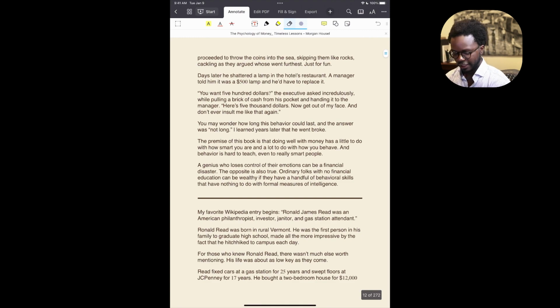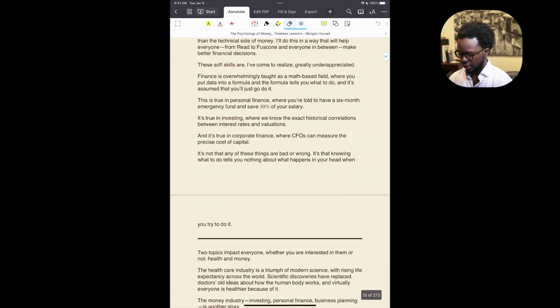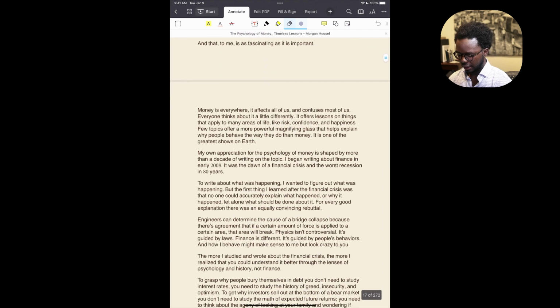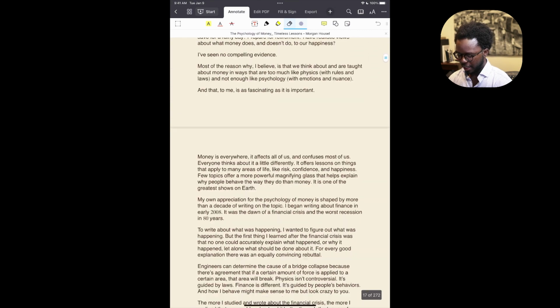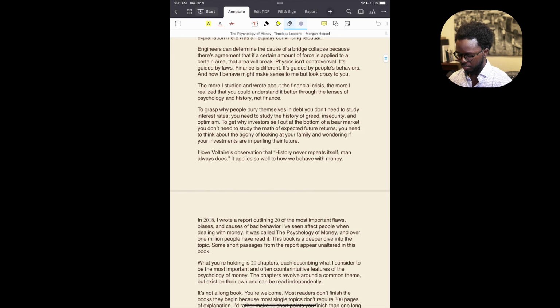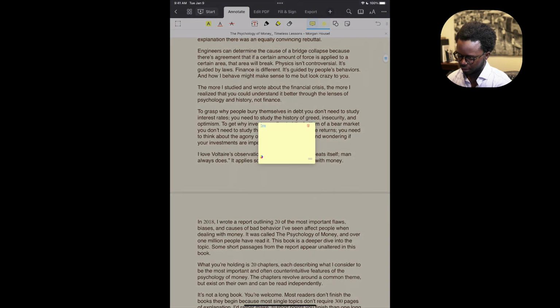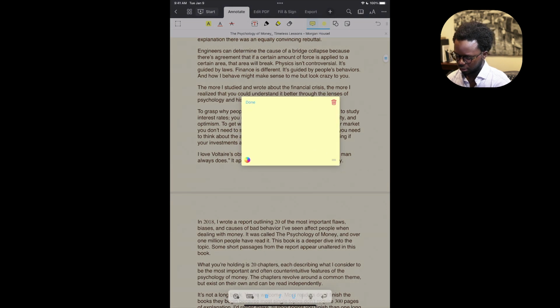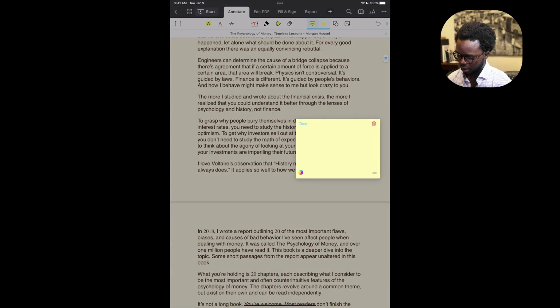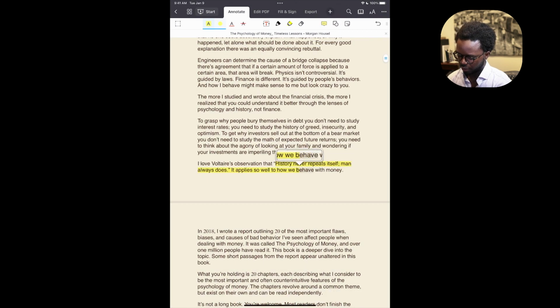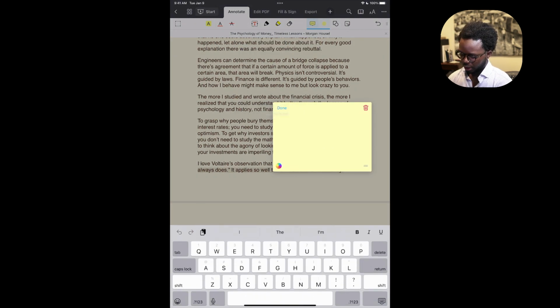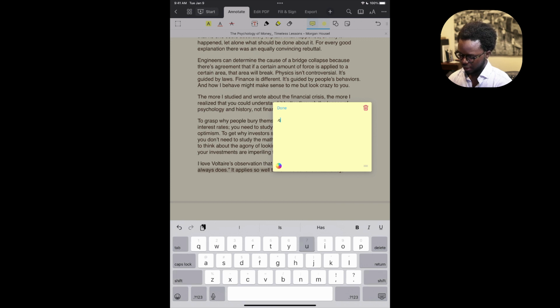Let's talk about how I'm going to highlight. So I'm going through, let's say I find a highlight that I am interested in. Perhaps, let's start with one. He's making an interesting Voltaire quote here, which is interesting: it should never repeat itself. I'm going to highlight this block, if my highlight would work. Okay, go ahead, highlight and add a bit of annotation. And here I would annotate this as a quote.